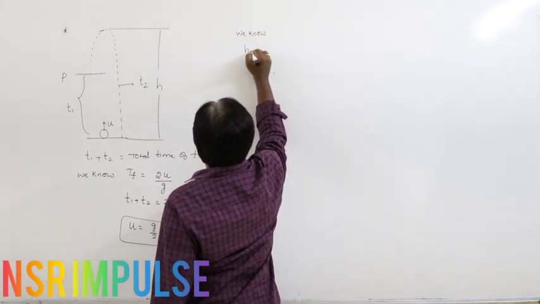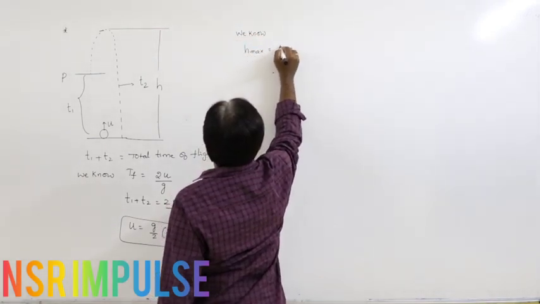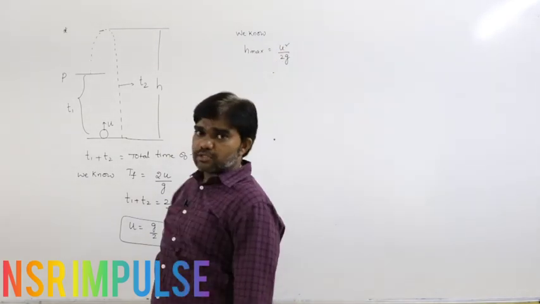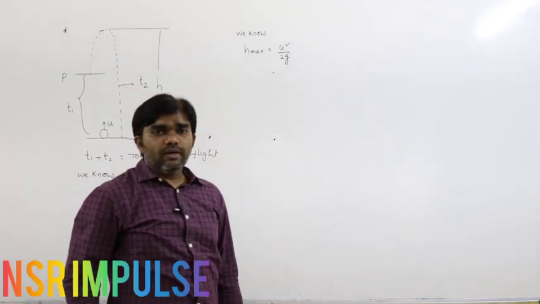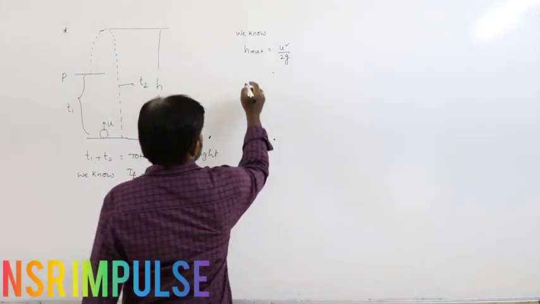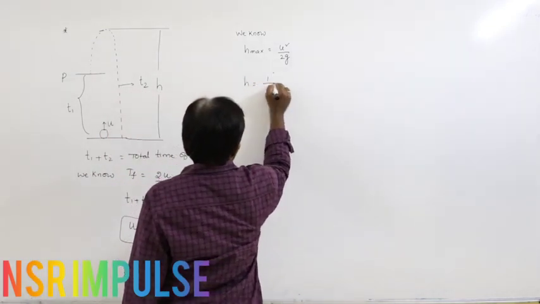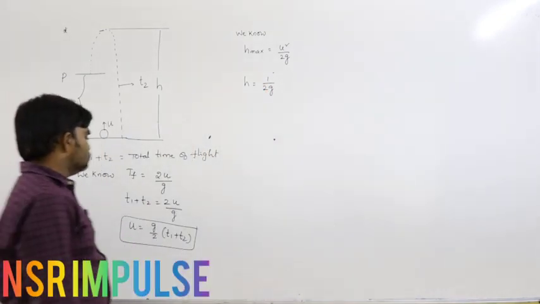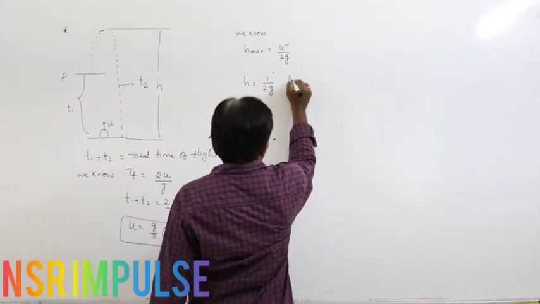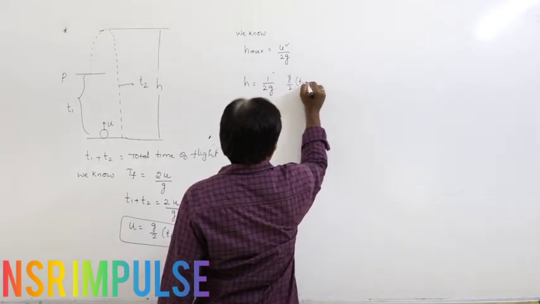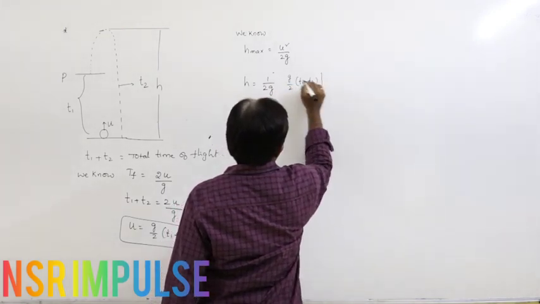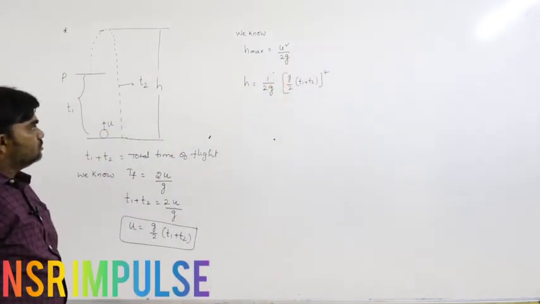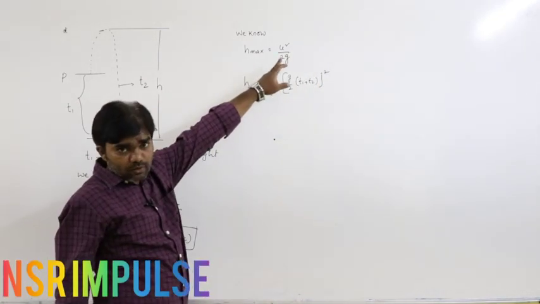We know the maximum height formula is u square by 2g.